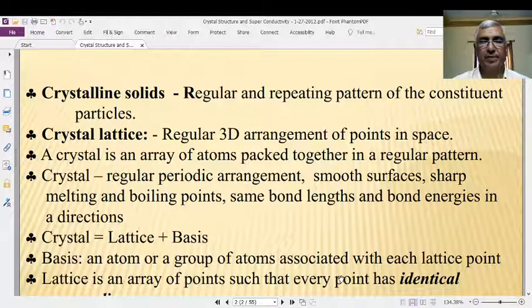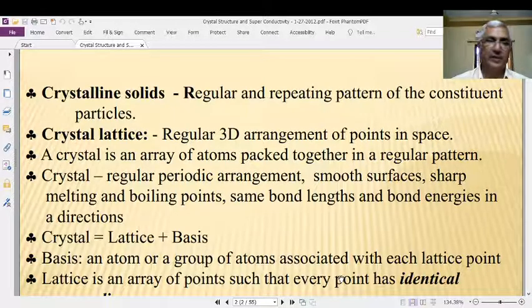It means that in a particular direction the distance of separation between the constituent particles is the same, and there is a great periodicity in the arrangement of the atoms or molecules or ions.